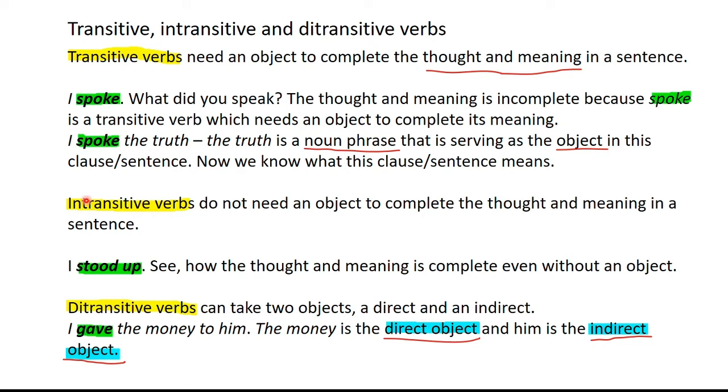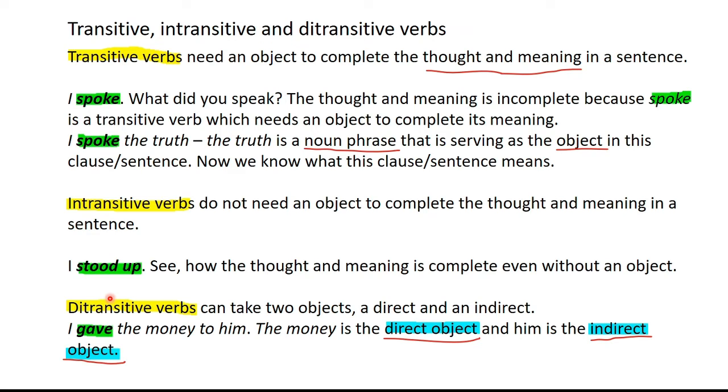In contrast, intransitive verbs do not need an object to complete the thought and meaning in a sentence. The sentence will have a complete thought and meaning in itself even if it does not have an object. Now look at this sentence. I stood up. This sentence has a complete thought and meaning. We do not have an object in this sentence. I is the subject, stood up is the verb. In case of intransitive verbs, only two elements, that is subject and verb, can produce a sentence with complete thought and meaning.